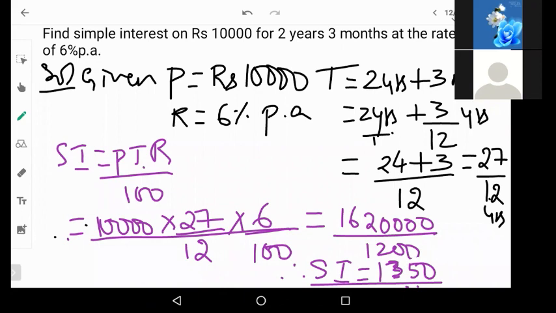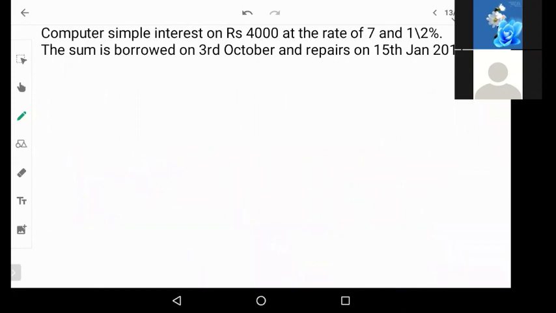Yeah, 1,350. You still get the same answer. You can go with that method also to find out the value. If you're getting confused with LCM and stuff, you can do that. Any doubts still here? Can we move on? Can we go to the next question?